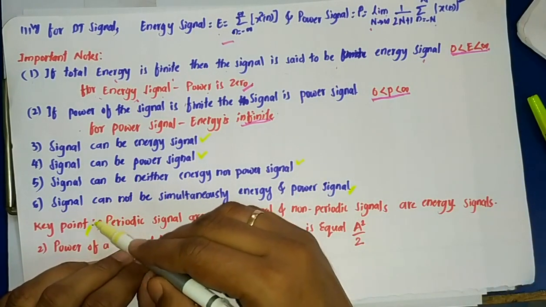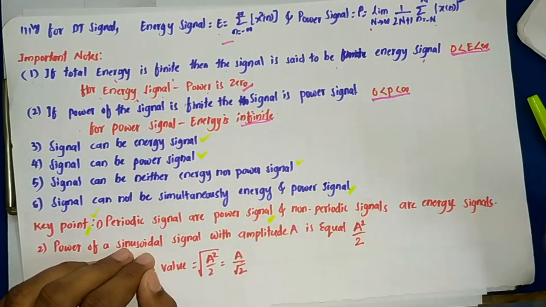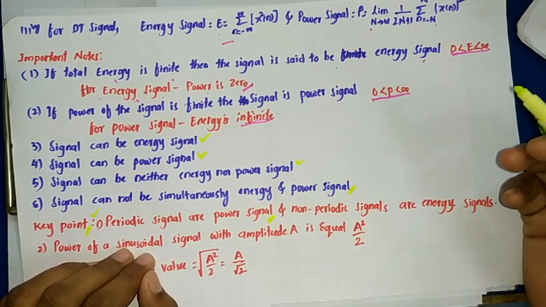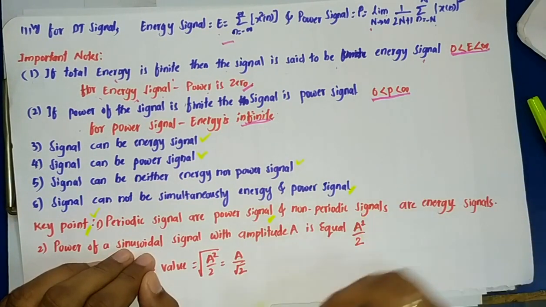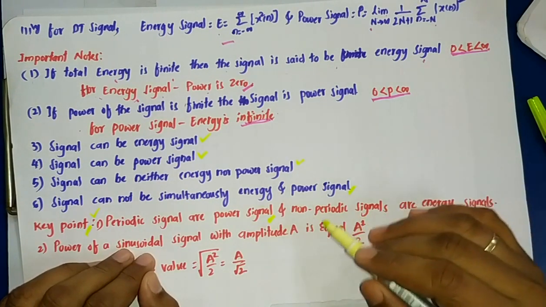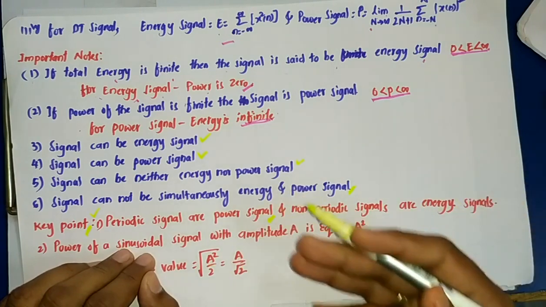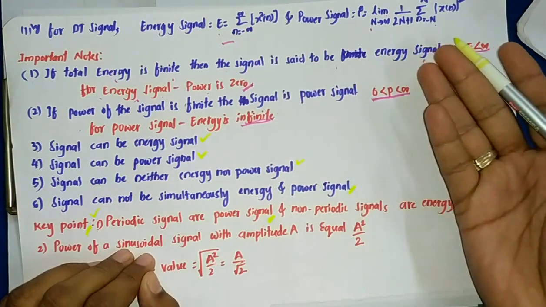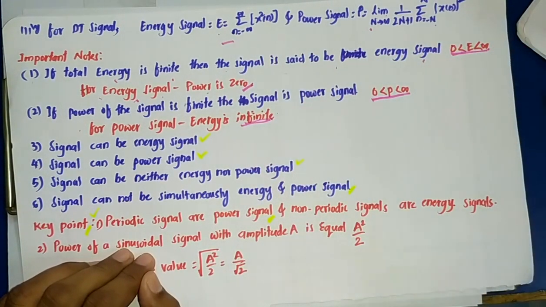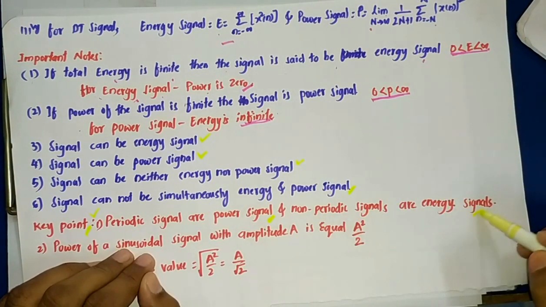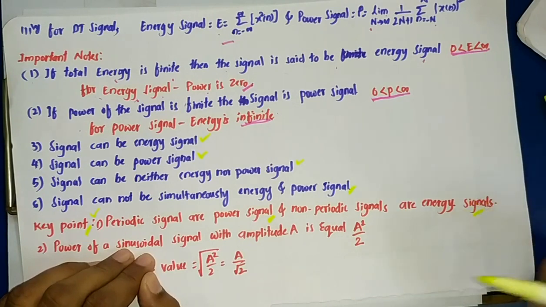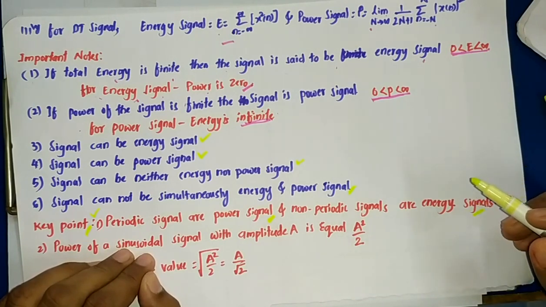These key points are for competitive exam preparation, wherein by looking at the signal you can decide whether it is a power signal or an energy signal. You don't have to do all these integrations and differentiations. Then non-periodic signals are energy signals. These are just statements; when we solve the problems, you will understand it more clearly.